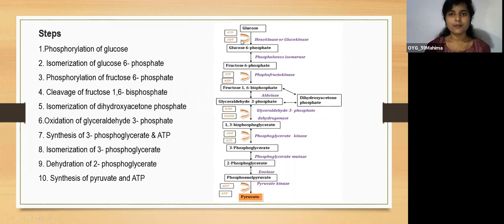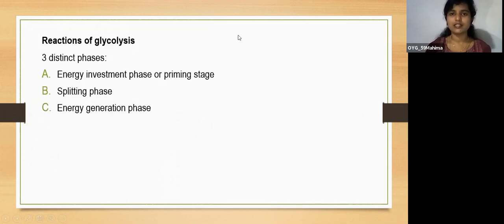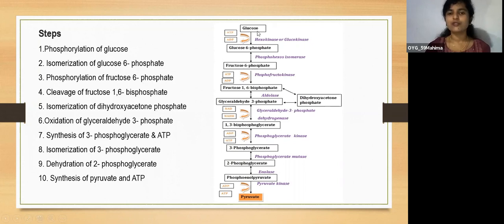You can see the glucose is converted into glucose 6-phosphate. Phosphorylation of glucose means adding a phosphate group to the glucose. This is carried out by the enzyme hexokinase or glucokinase. Here you can see the ATP is utilized and ADP is released. So that's why it is termed the energy investment phase. Here it is consuming energy, not releasing energy. It is consuming ATP for the conversion of glucose to glucose 6-phosphate.